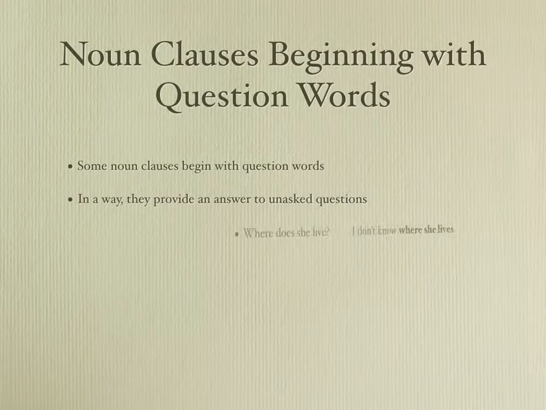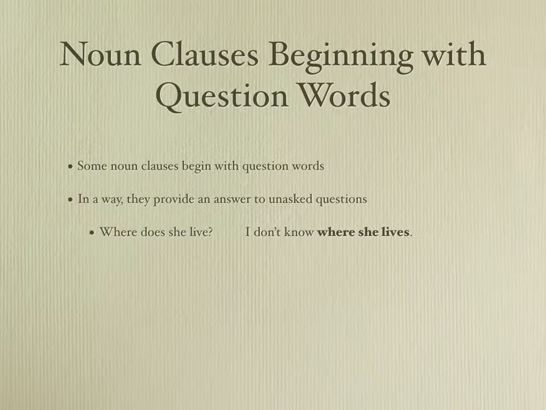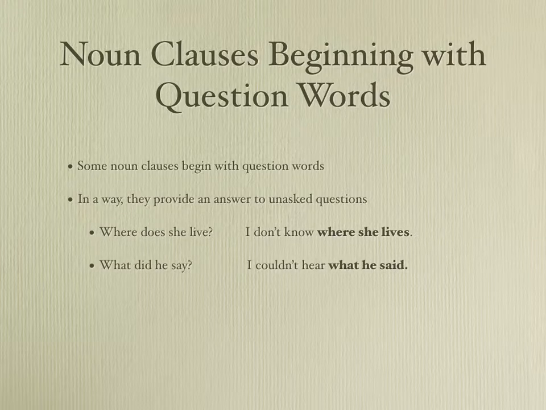Imagine that I have this question in my mind. Where does she live? But the answer is that I don't know. So I can use a noun clause to answer and ask that question at the same time. So instead of saying where does she live? I don't know. I can say, I don't know where she lives. What did he say? The answer is I couldn't hear. So I can put those together to say I couldn't hear what he said.